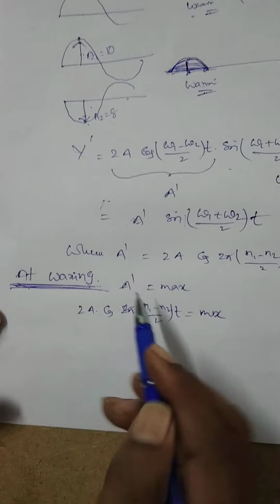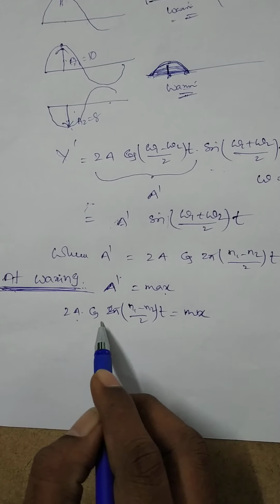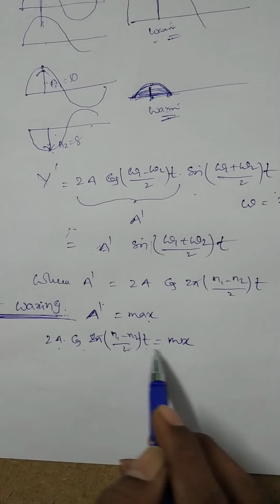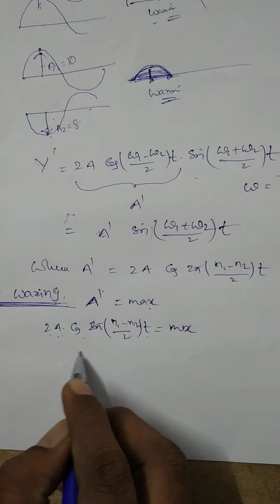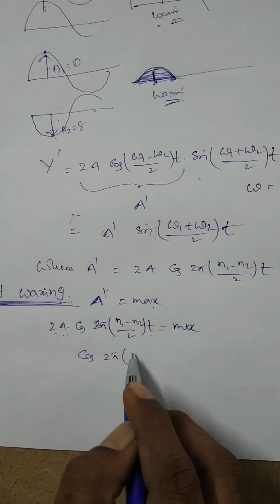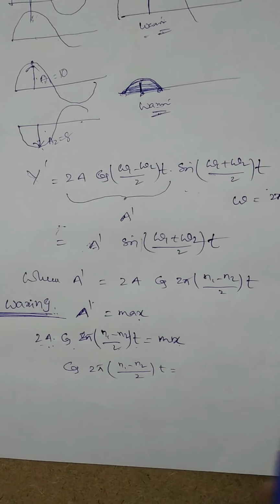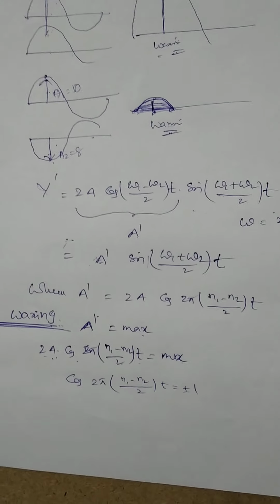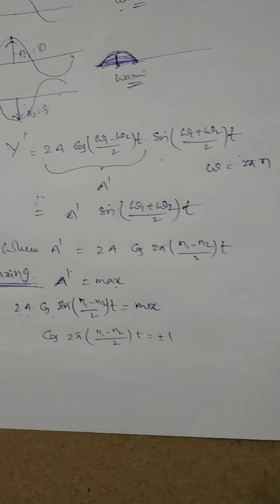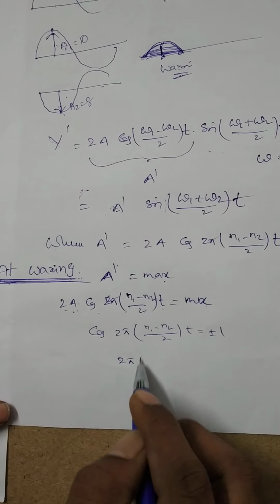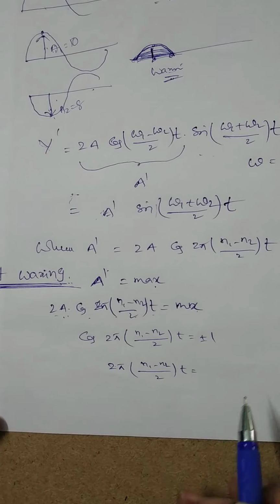So at waxing, resultant amplitude a dash is maximum. 2a is constant. Its value depends only on cos of 2 pi into (n1 minus n2)/2 into t, which is equal to, say, plus or minus 1. The cos function's maximum value is plus or minus 1.